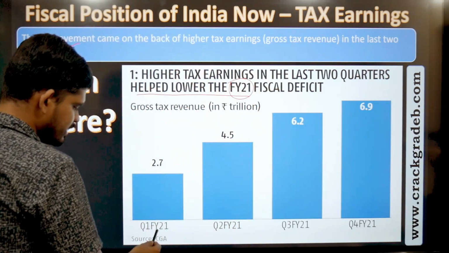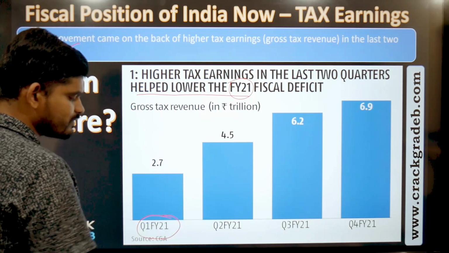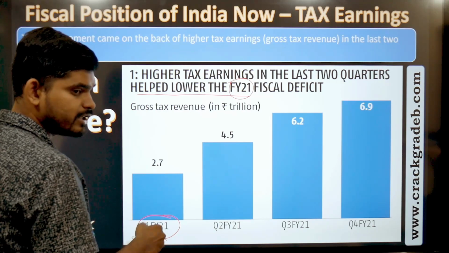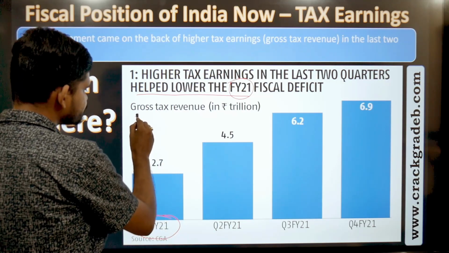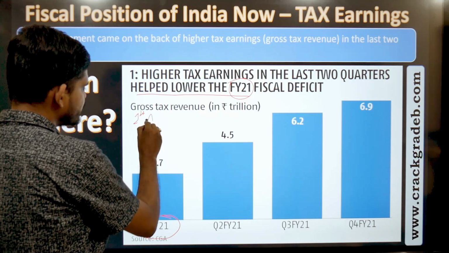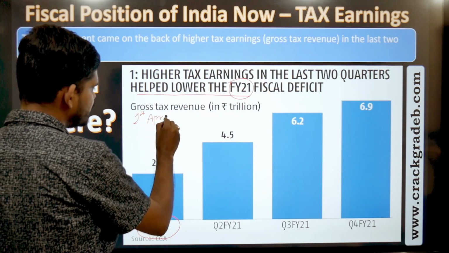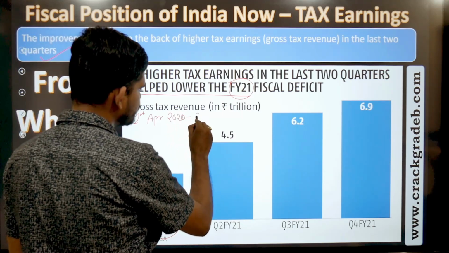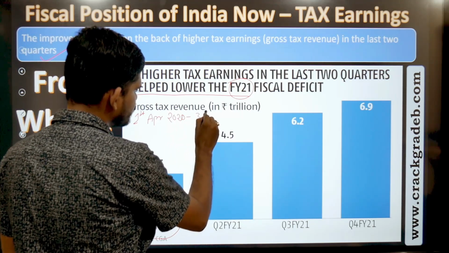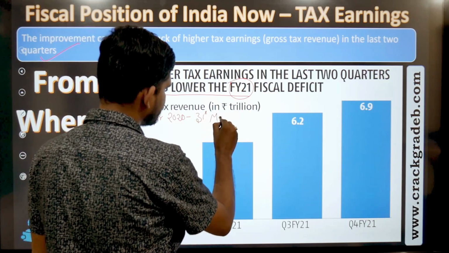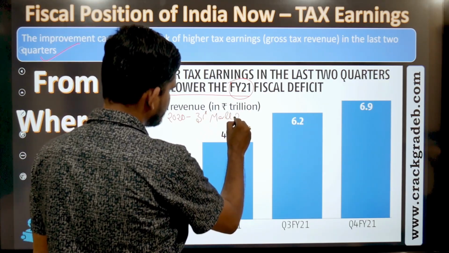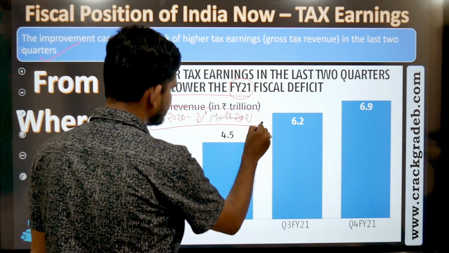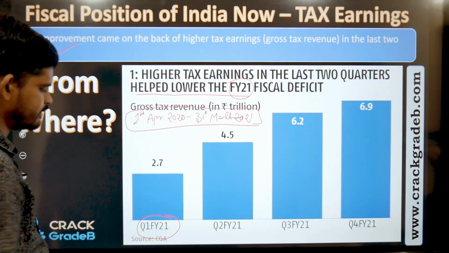So if you see, first of all, what is financial year 21? When did it start? Financial year 21 started 1st April 2020 and ended 31st March 2021, right? So this is the period.